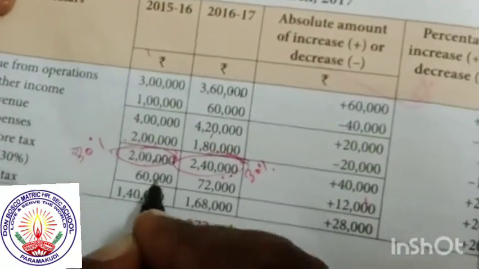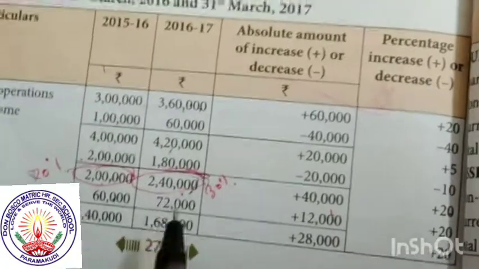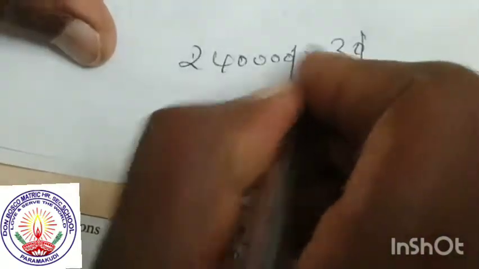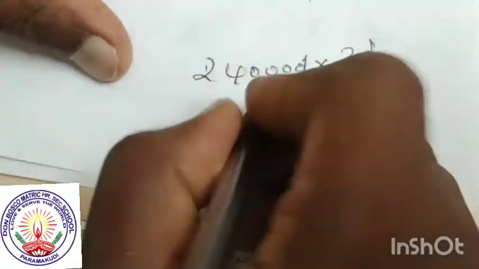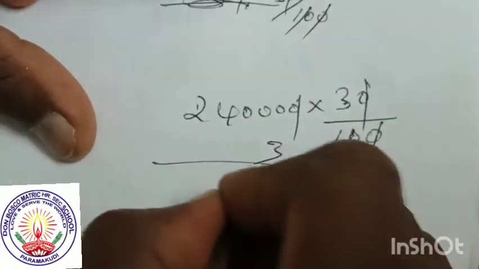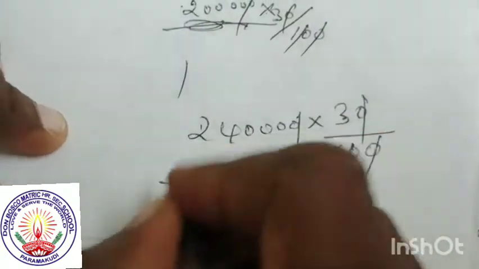30% is 60,000 for the first year. Second, 30% for the year 16 to 17: you take the profit before tax, how much rupees? 2 lakh 40,000. 2 lakh 40,000 into 30%, 30 divided by 100. Then 0, remaining 3 into, multiply by 3: 0 0 0, 12, remaining 1 6 7, so 72,000.